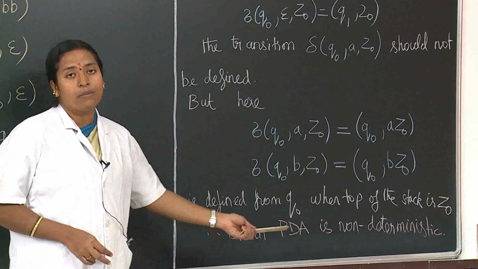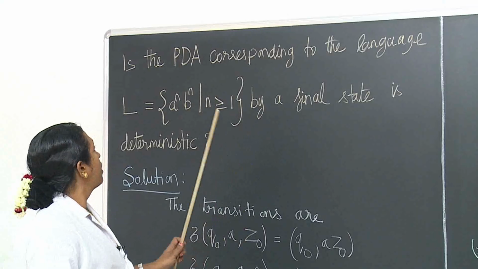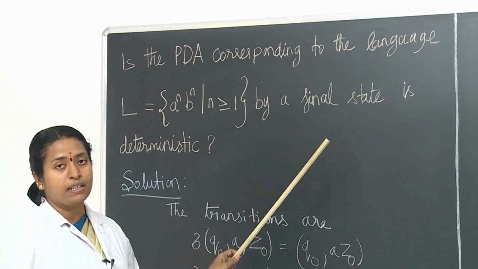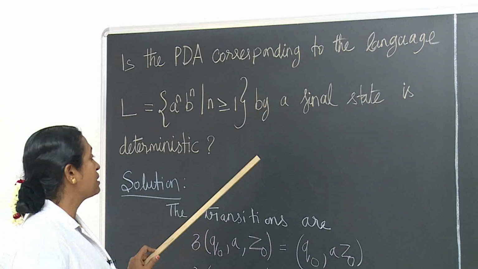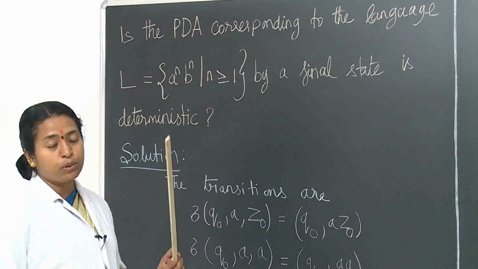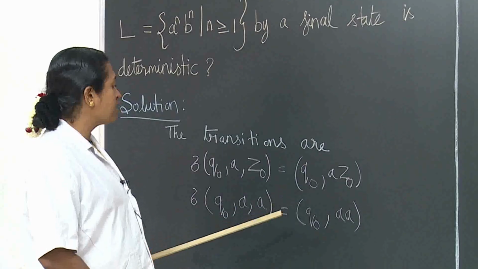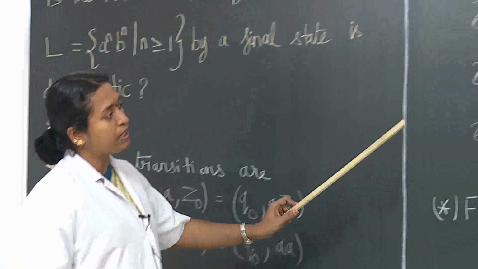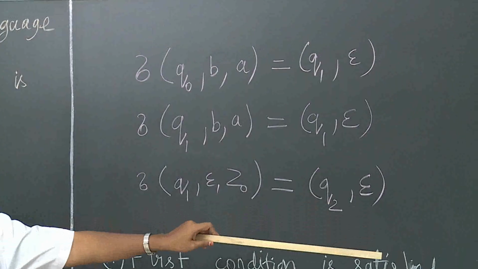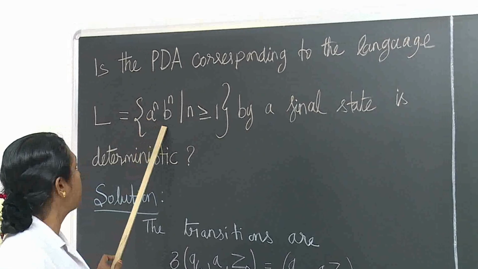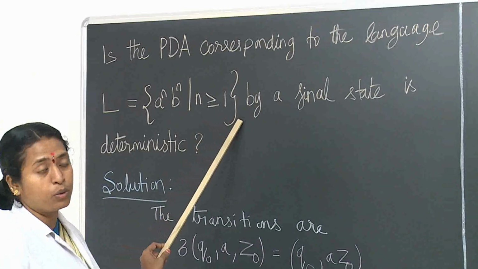It is non-deterministic. Now we can see an example to see whether a given PDA is deterministic. The last one we have seen was non-deterministic. Now we can see an example for deterministic. The same two conditions: the first condition is that in the transitions there should be only one component. The second condition is that for a transition there should not be a definition. Again, the given language is a^n b^n, where n is greater than or equal to 1.